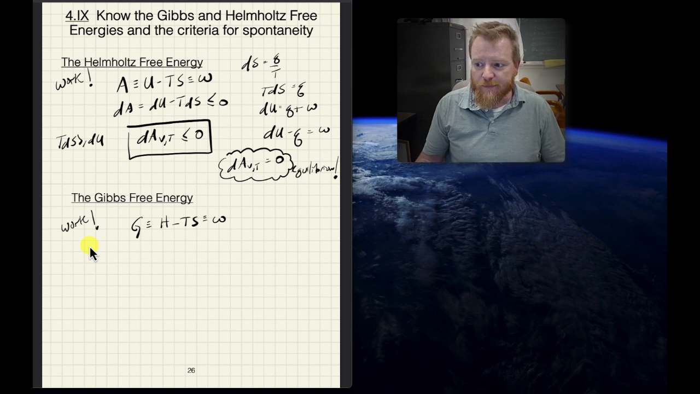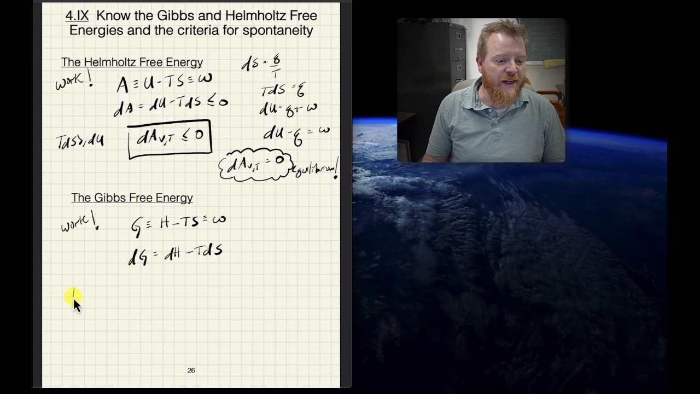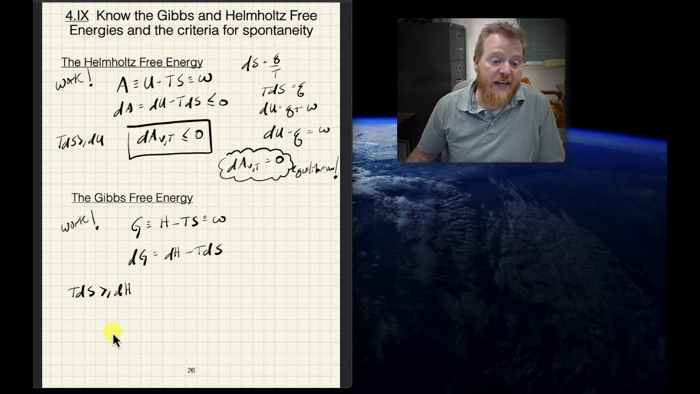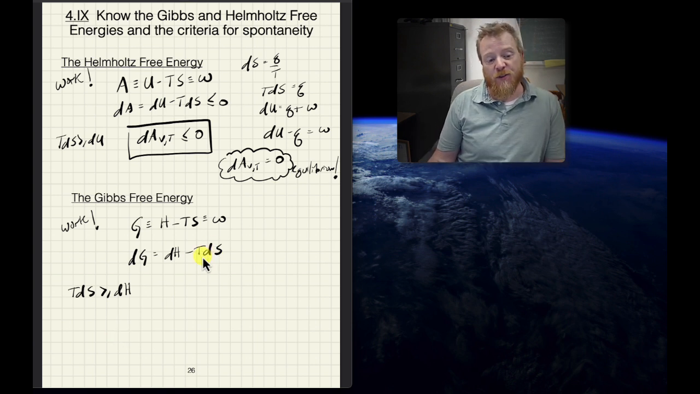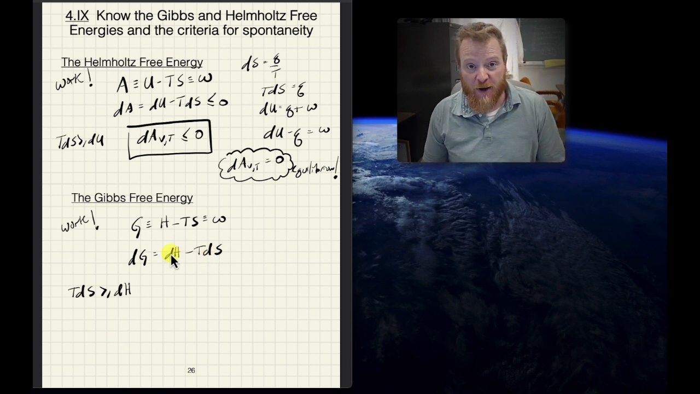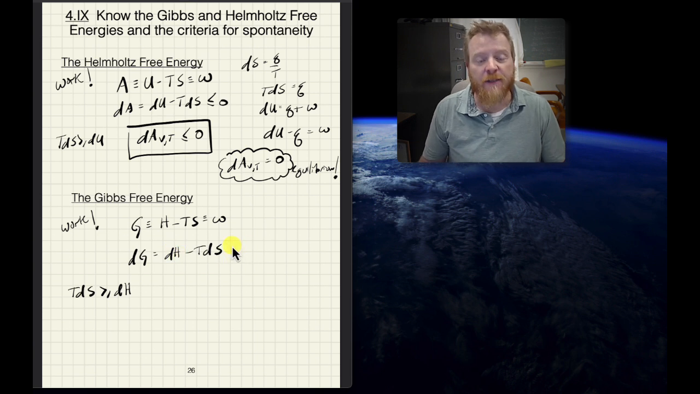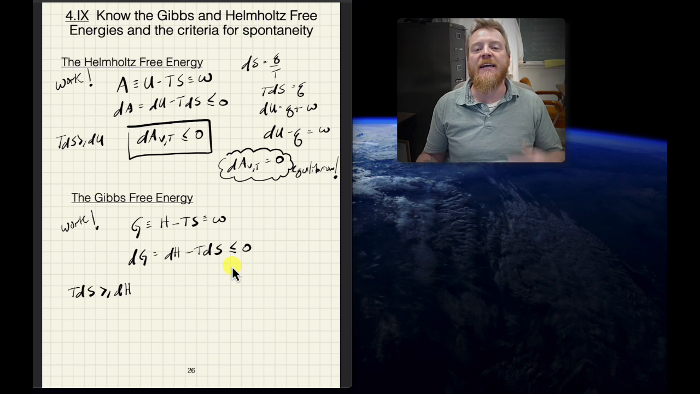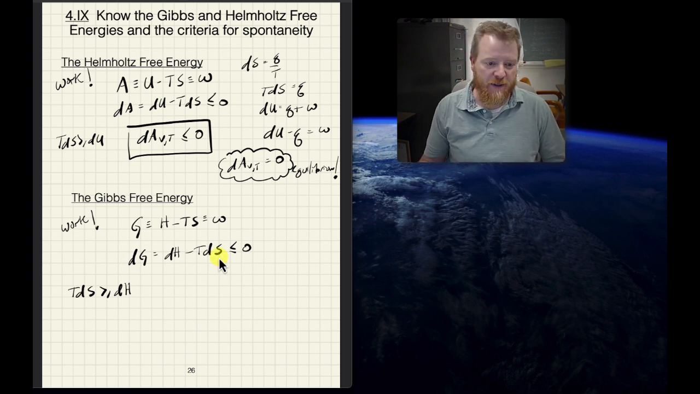Okay? So now we'll play the same game that we did before. We can say dG equals dH minus T dS. Once again, T dS must be greater than or equal to dH for a spontaneous process. So we can see if this quantity T dS must be greater than the quantity dH in a spontaneous process, then dG must be negative for a process to be spontaneous.